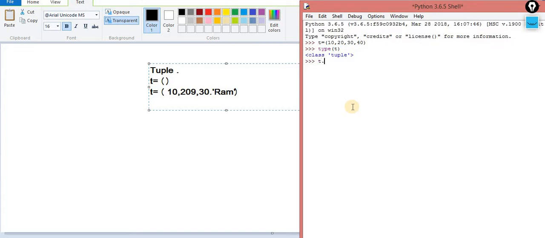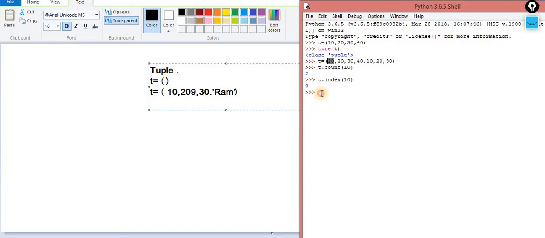Now if I want to check the methods associated with a tuple, there are only two methods, that's it: count and index. Let's suppose this one is the tuple and we have 10 two times, and I want to count it, T.count of 10. Now you will get 2, because 10 is present two times. One more time, if I use index of 10, you will get the first index, meaning 10 is present at the 0th index.